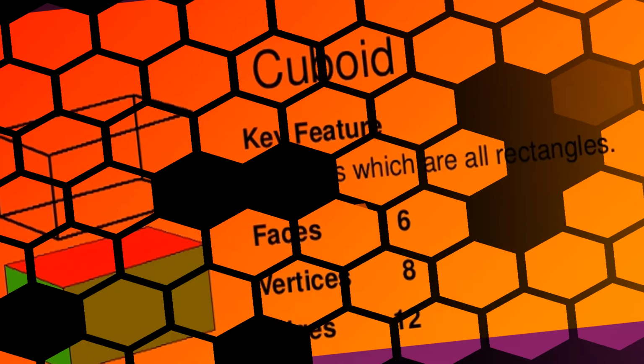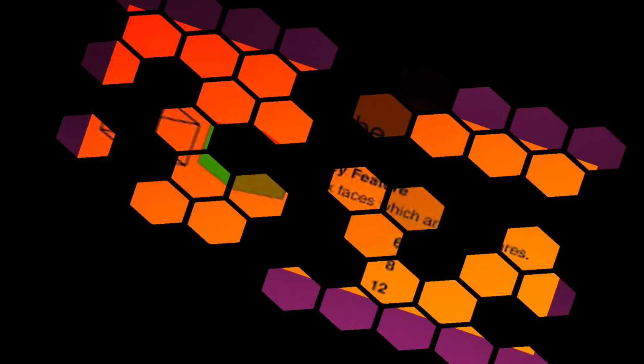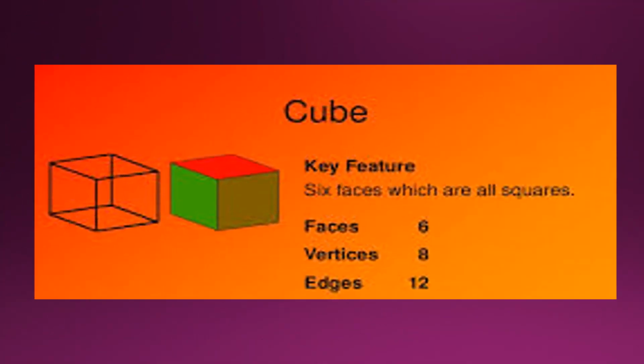Next we have a cube. A cube also has 6 plane faces. It has 8 vertices and 12 edges. All the 6 plane faces are equal.